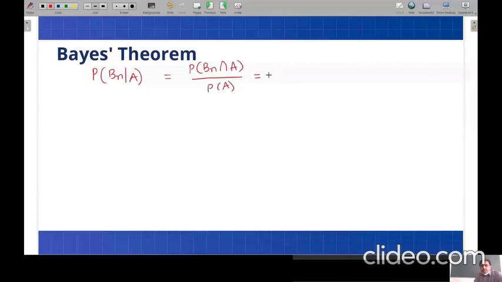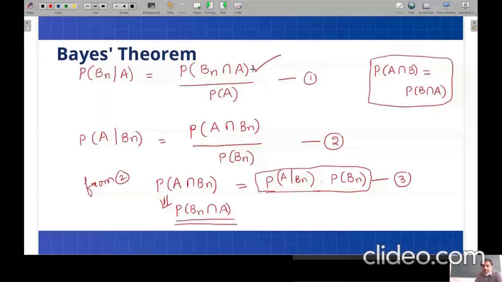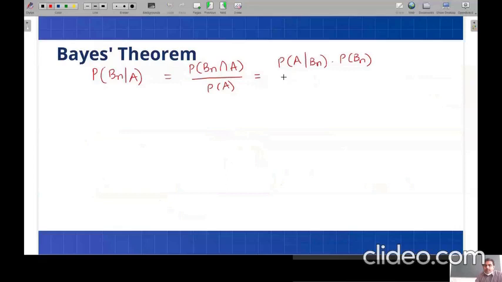In place of this numerator, I'm going to write probability of A given Bn multiplied with probability of Bn. So equation 3 I have used in equation 1 in the numerator, and the denominator I'm going to write as it is. So this is equation 4.